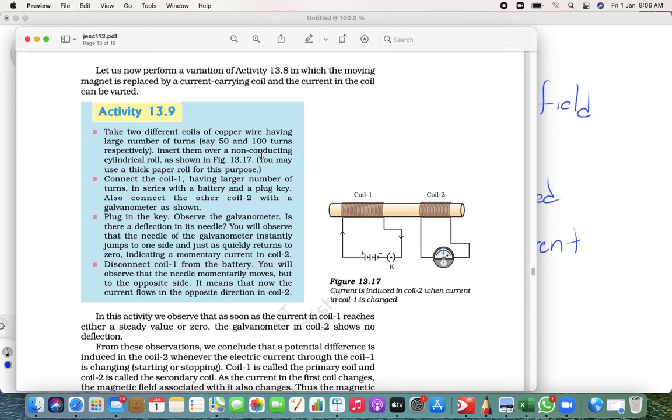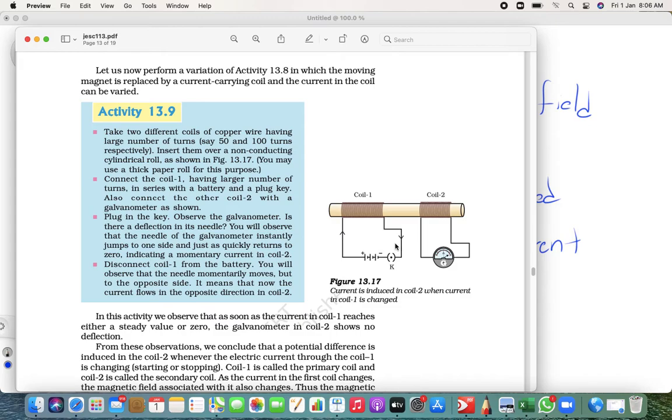Then they did one more experiment. What they did, they took two coils, one coil is here and one coil is here. Guys, understand, these activities they usually ask in the exam if they don't ask theory. So make sure you do all the activities whatever I am teaching you in this chapter. Coil 1 and coil 2. Now let's say when you switch on, it momentarily gives the deflection and then it comes back. When you switch off, again it shows a reverse direction.